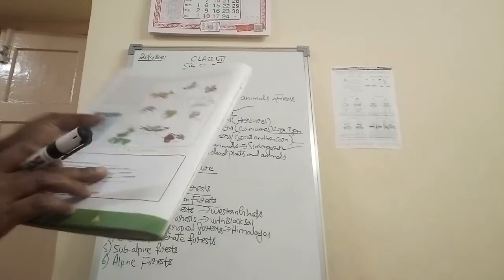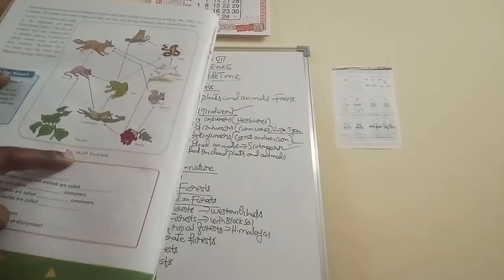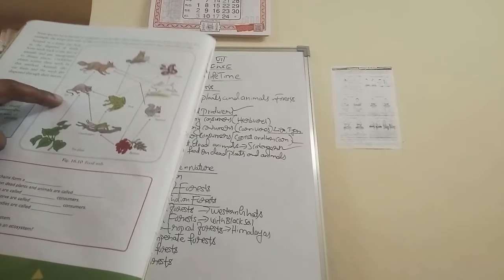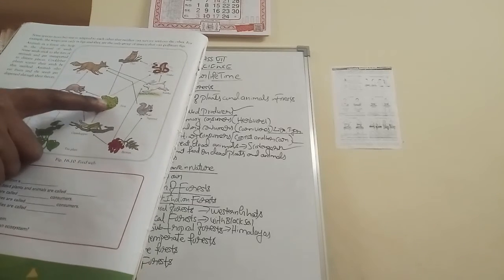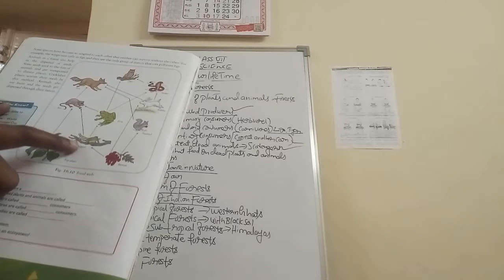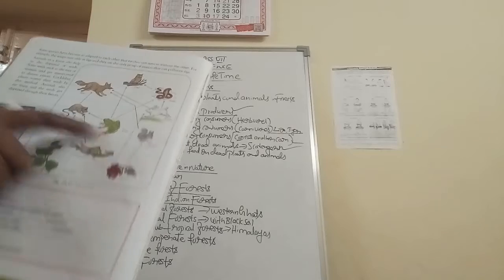So go through this diagram also, food web, page number 202, figure number 16.10. Here the tea plant will be there. So that will be eaten by the rat. The rat will be eaten by the frog. Okay, and here grasshopper will be there. Grasshopper will be eaten by the rat. Then the rat will be eaten by the frog.